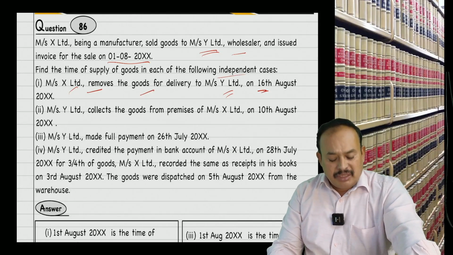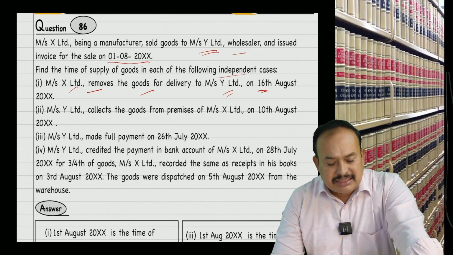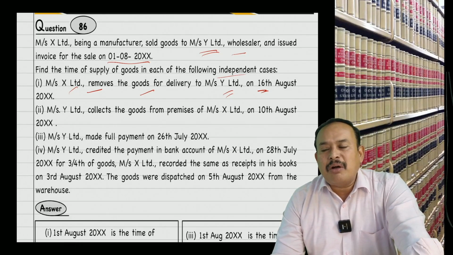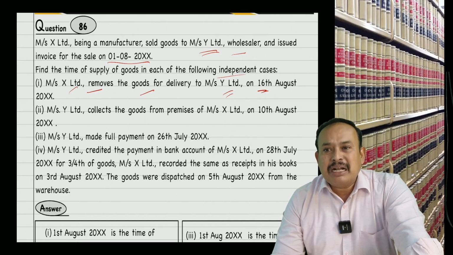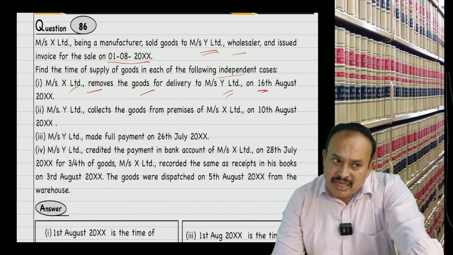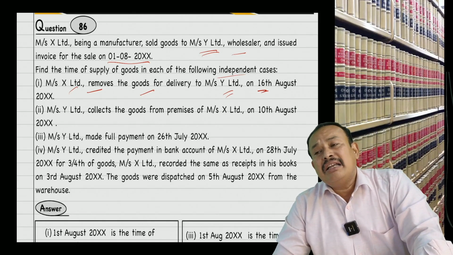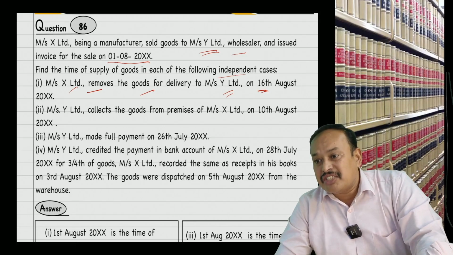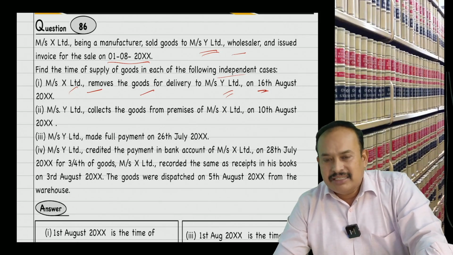Now tell me, among the two dates, 1st August and 16th August, which is the time of supply? 1st August, because the date of invoice is 1st August or the last day to issue invoice is 16th August, whichever is earlier. Which is earlier? 1st August. Is that clear? Excellent, perfectly correct.